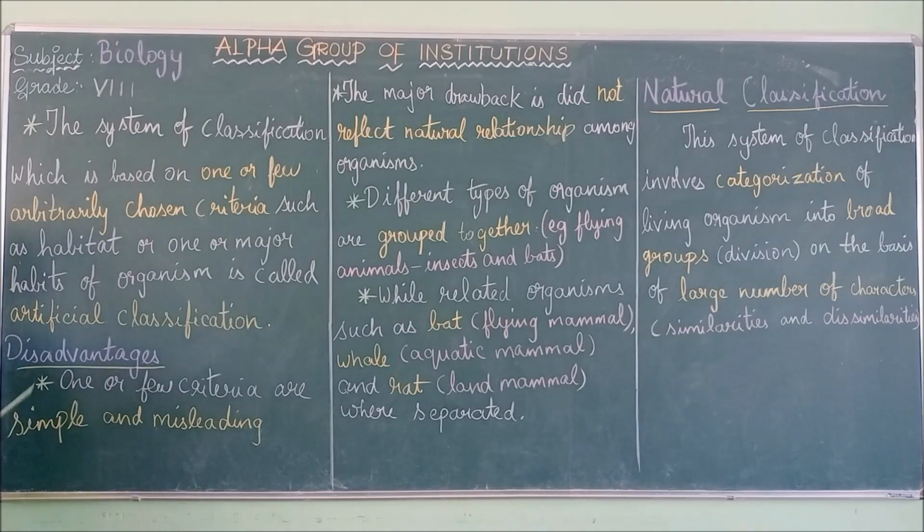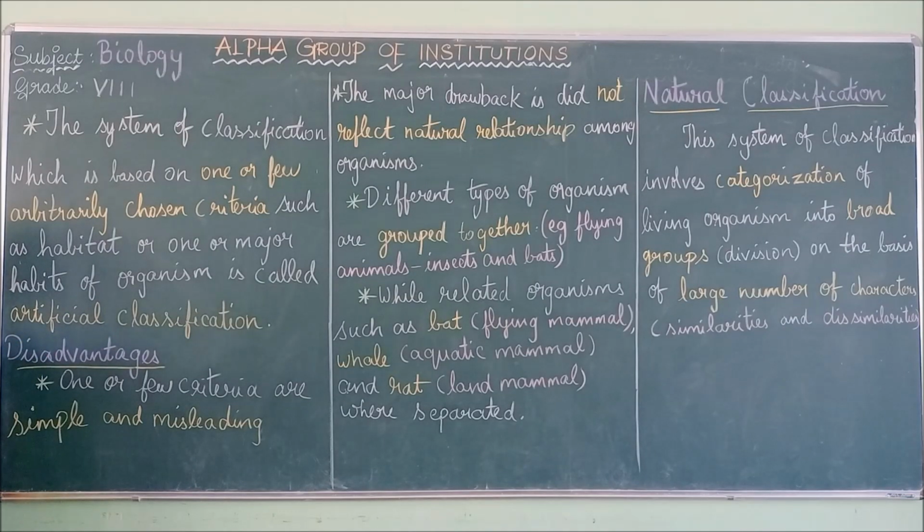And next we are going to see the disadvantages. What are the disadvantages of artificial classification? One or few criteria are simple and misleading. We saw here they are taking habits as one criterion and some criteria related to habitats also.